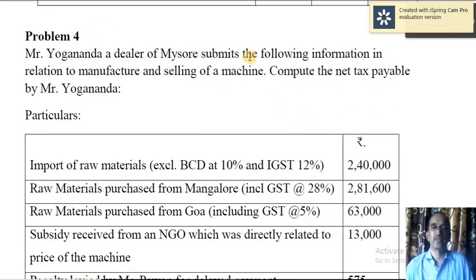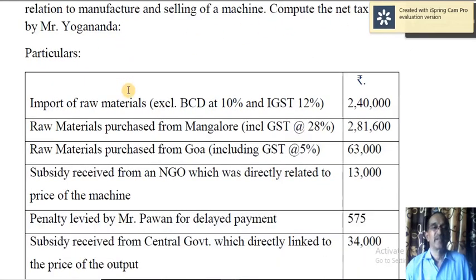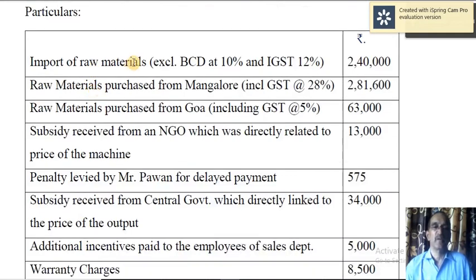Yogananda, a dealer of Mysore, submits the following information in relation to manufacture and selling of a machine. Compute the net tax payable by Mr. Yogananda. Yes, import of raw materials, excluding BCD at 10% and IGST at 12%.